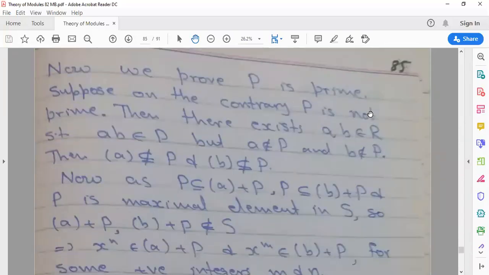Now we prove that P is prime. Suppose, on the contrary, that P is not prime.